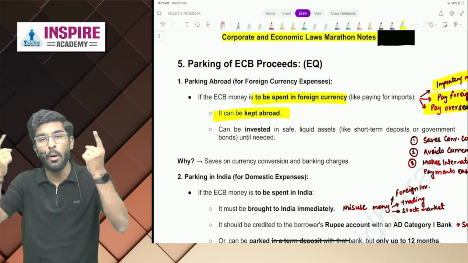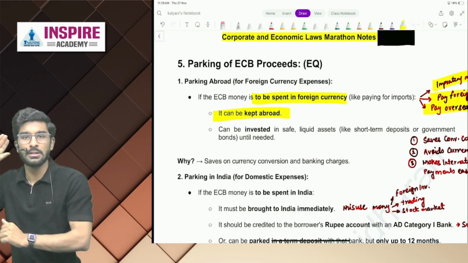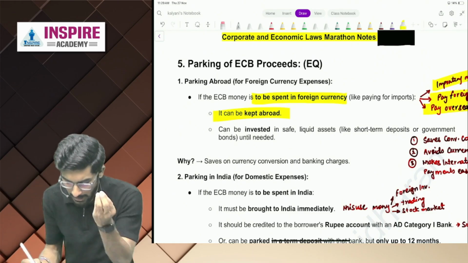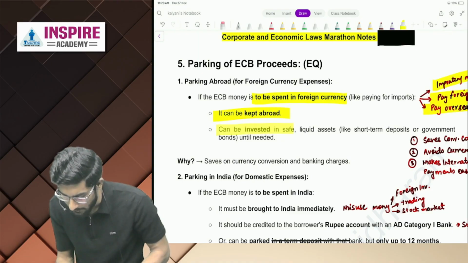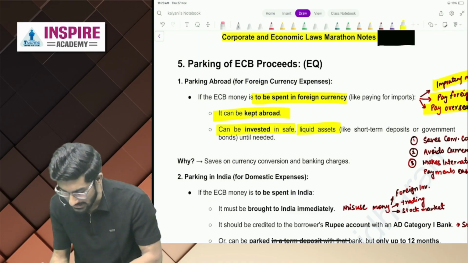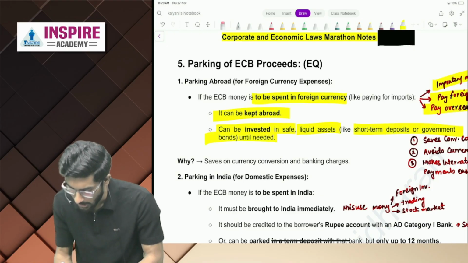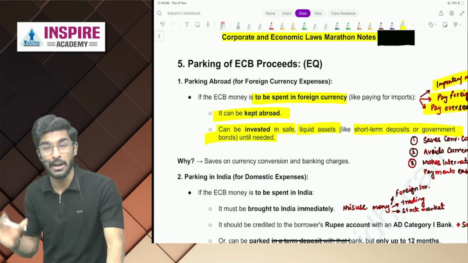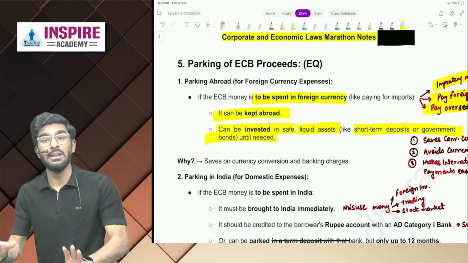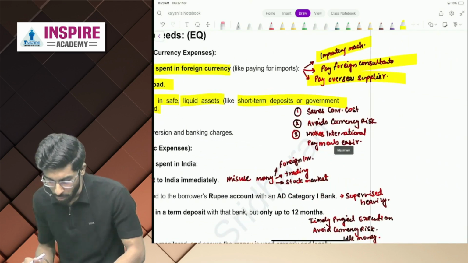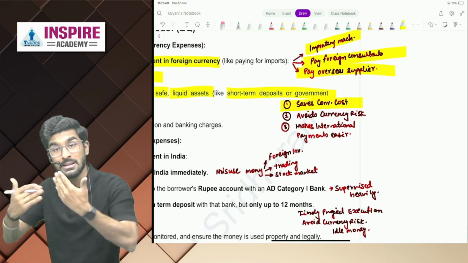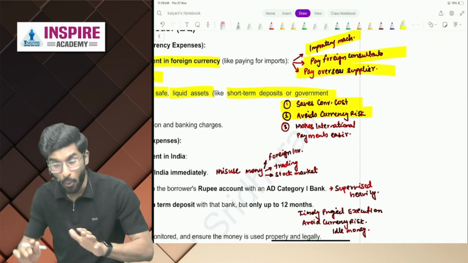No. To avoid this long process, this rule has been made. So it can be kept abroad. It can be invested into safe liquid assets like short-term deposits or government bonds until required. Yes or no, people? Now, why has this rule been made? To save currency conversion cost, to avoid currency risk.